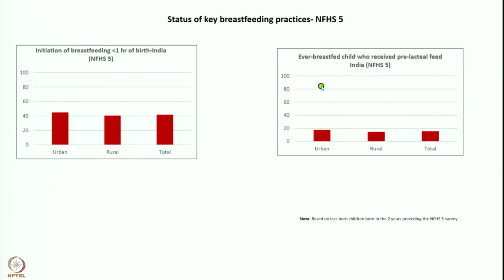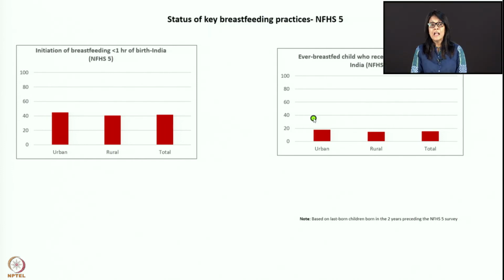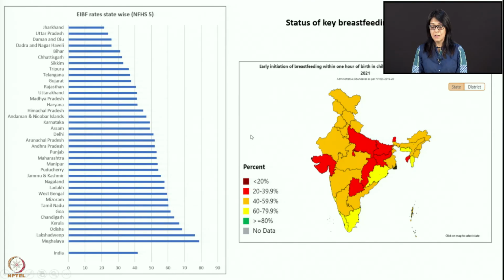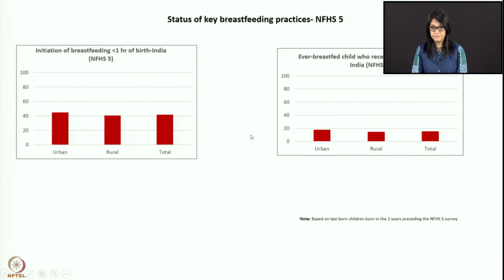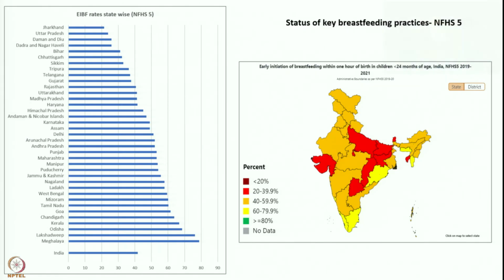Another thing is ever breastfed children who receive pre-lacteal feed, meaning babies who get something other than breast milk. A very significant number of children get pre-lacteal feeds. You can see almost 20% children are getting pre-lacteal feeds, which is something other than breast milk. What is the status of key breastfeeding practices?